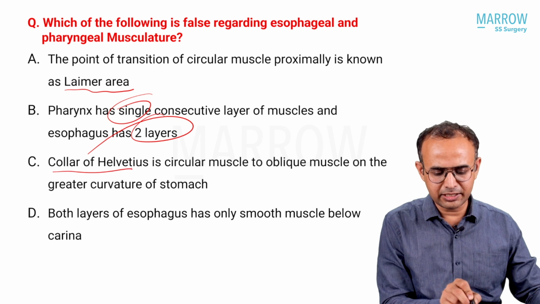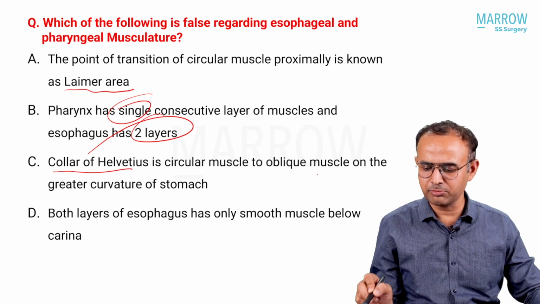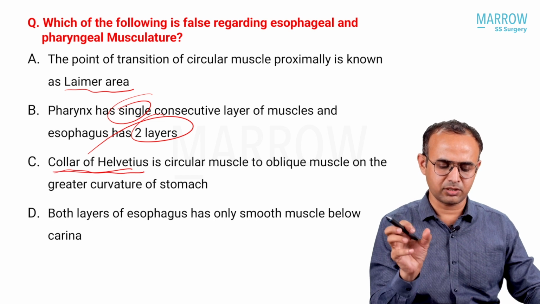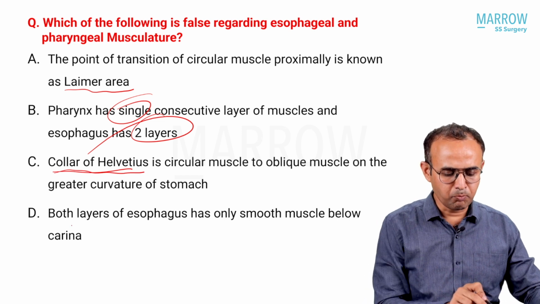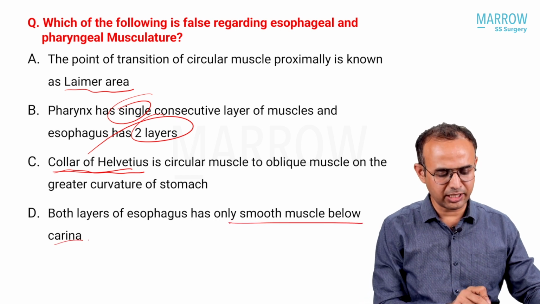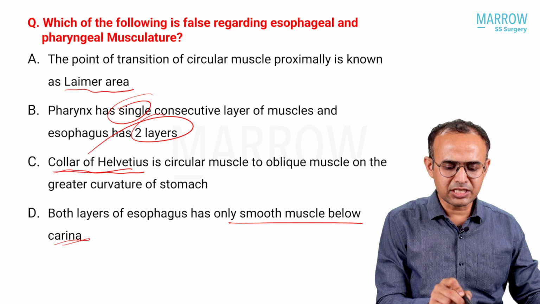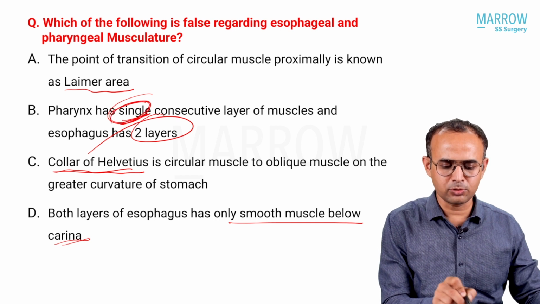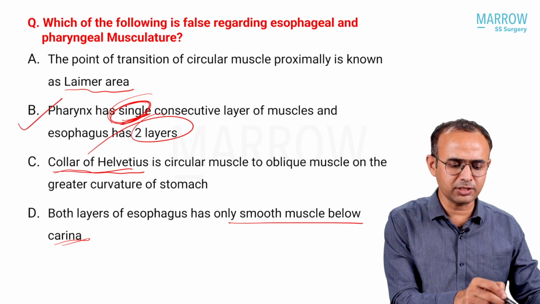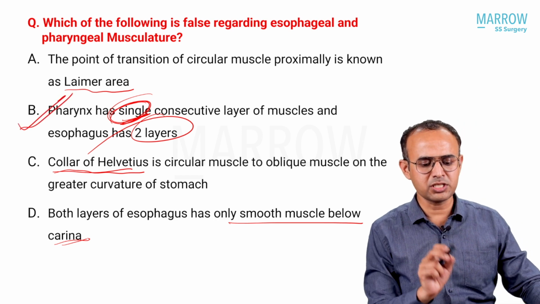Collar of Helvetius is the circular muscle to oblique muscle on the greater curvature of the stomach. It is there at the GE junction. Both layers of esophagus have only smooth muscle below the carina. That is true. So the pharynx having a single layer is absolutely not right. As per these four MCQs, this will be the answer. This is the false statement.